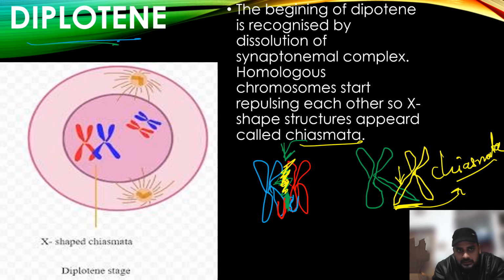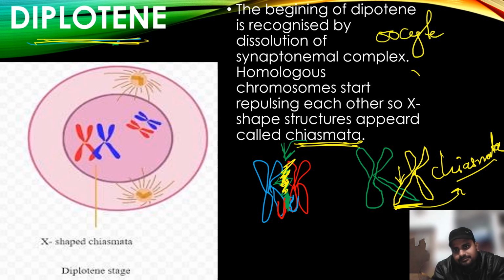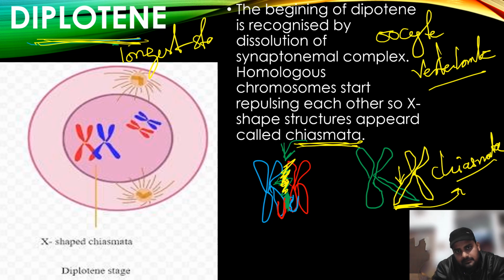So what is to be noted from diplotene? From an exam point of view, in diplotene the synaptonemal complex starts dissolving. That is one. The other is the appearance of chiasmata. Also, in some of the oocytes of vertebrates, diplotene remains for several years, so it is the longest stage. Diplotene is the longest stage, you can say.